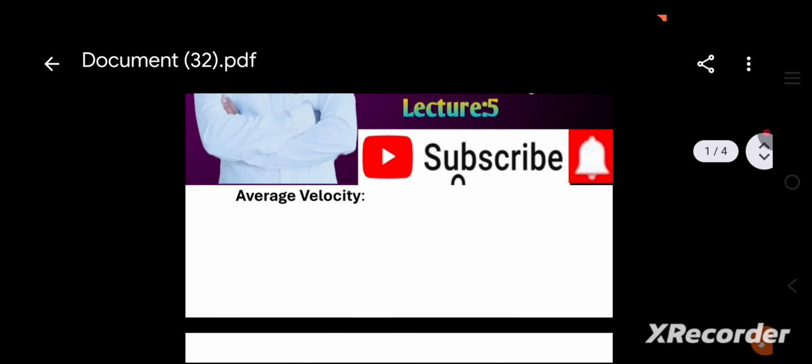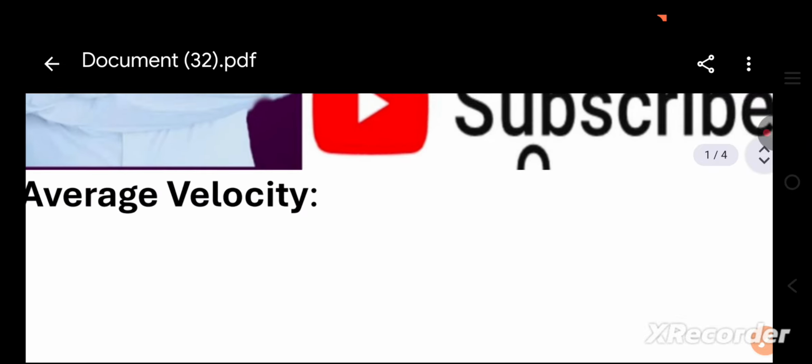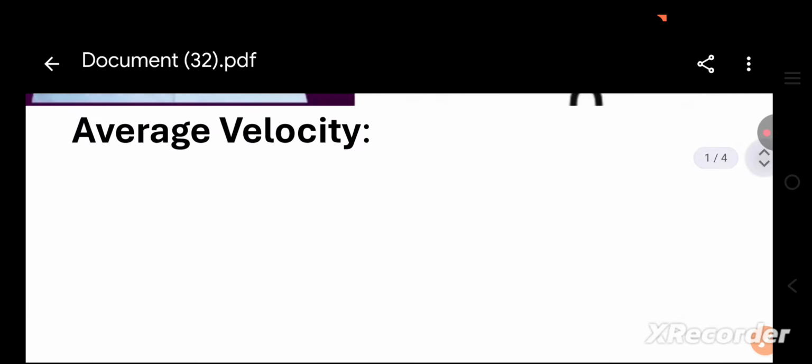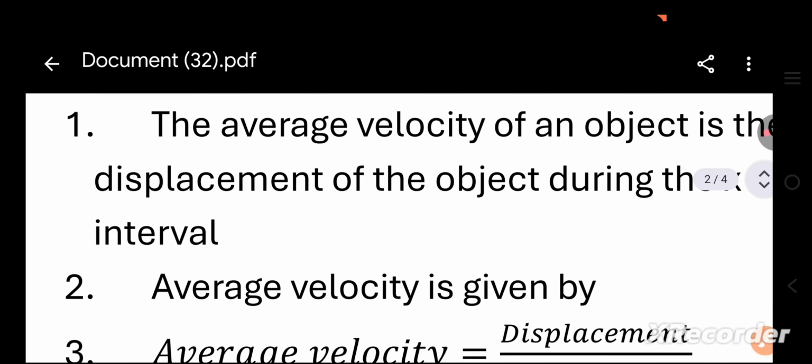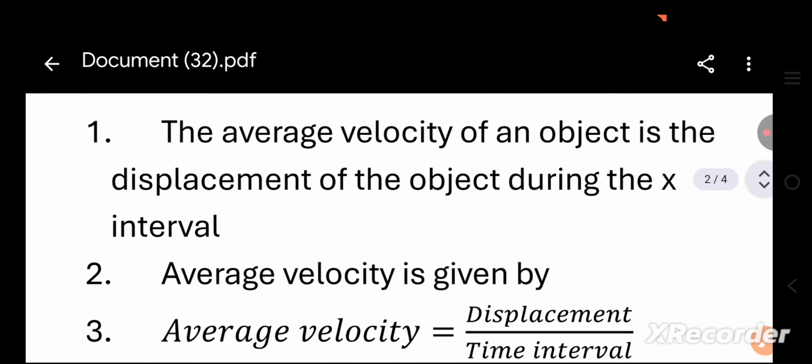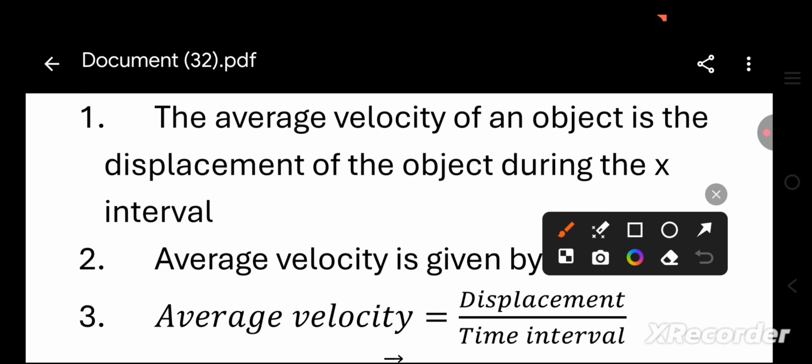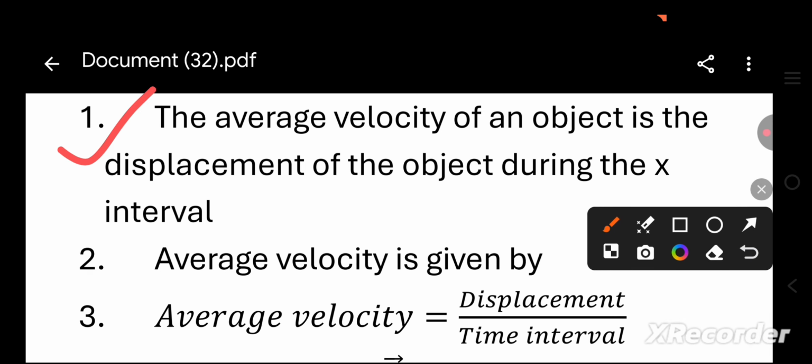Now average velocity. We can start the first concept, average velocity. Now the first point: the average velocity of an object is the displacement of the object during the time interval.